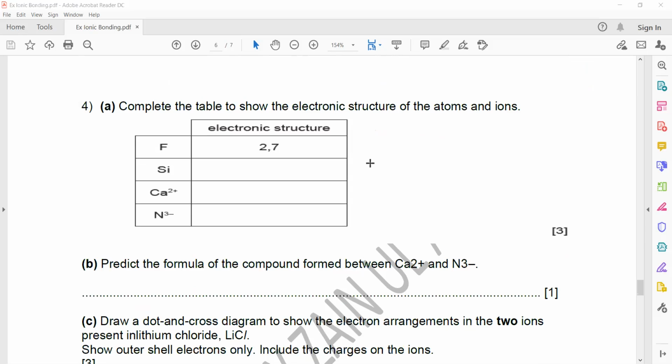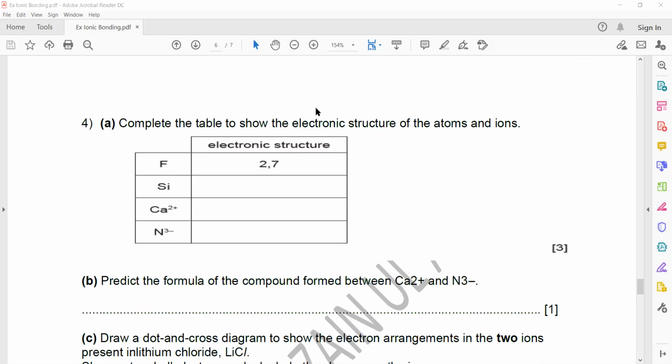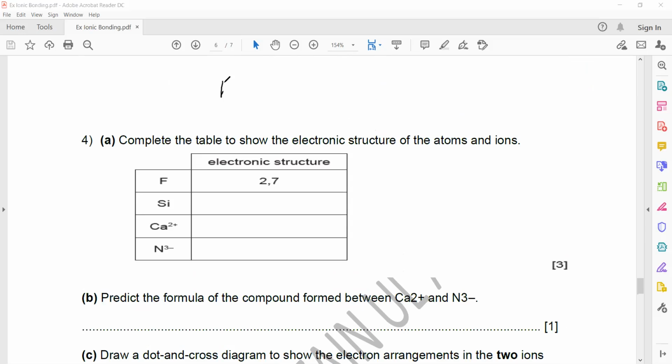Complete the table to show the electronic structure of the atoms and ions. For this, you have to use a periodic table. First one, fluorine, is done for you. Fluorine is 19 and 9. So the atomic number is 9, so it will have 9 electrons.